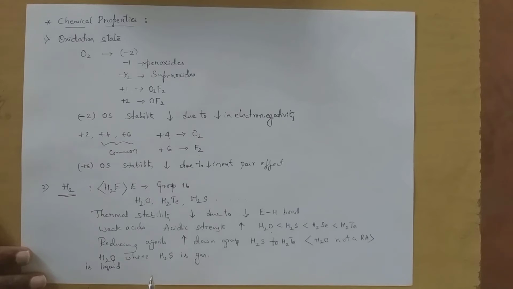And one more thing, in H2O there is a presence of intermolecular hydrogen bonding. So what do you mean by hydrogen bonding? It means an electronegative element combined with hydrogen, we call it hydrogen bonding, right? So there is hydrogen bonding between hydrogen and oxygen, whereas between hydrogen and sulfur there is no hydrogen bonding. Hence H2O is a liquid whereas H2S is a gas.